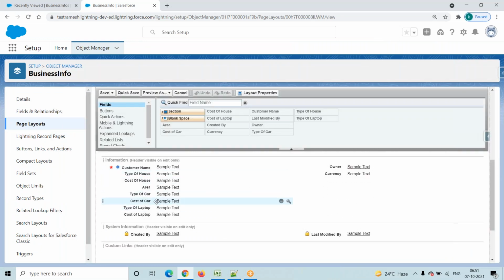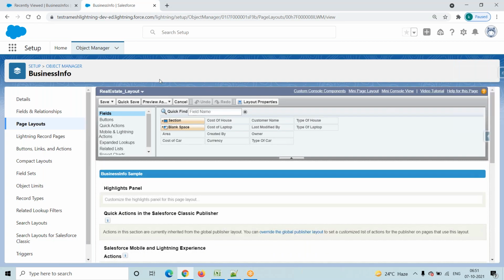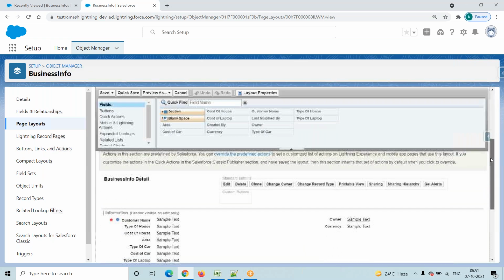So all the fields are available, right? How are all the fields automatically available? Because while creating a new page layout, we selected the existing page layout as the business info layout. So the system creates a duplicate copy of that one and renames it as the real estate info layout.